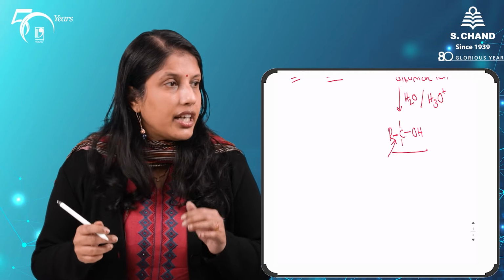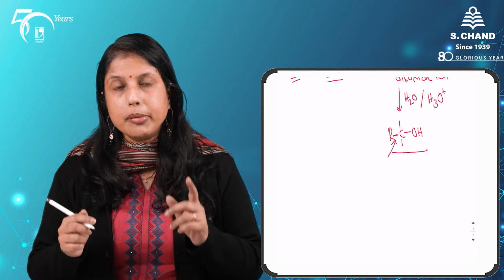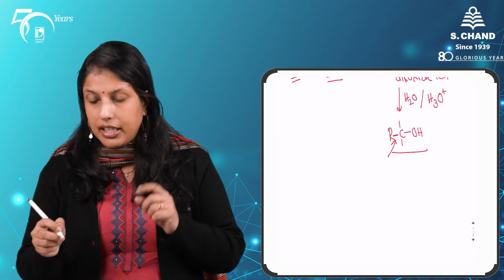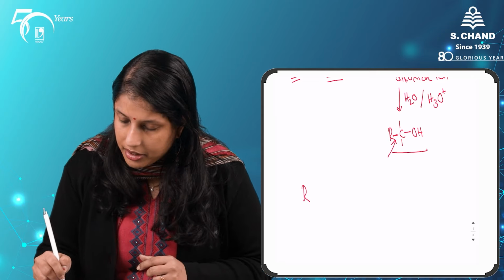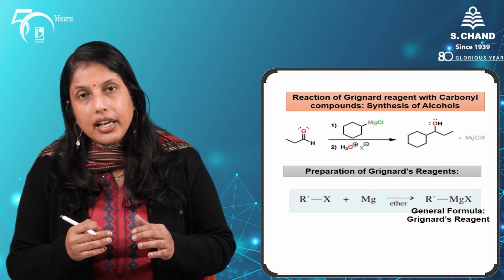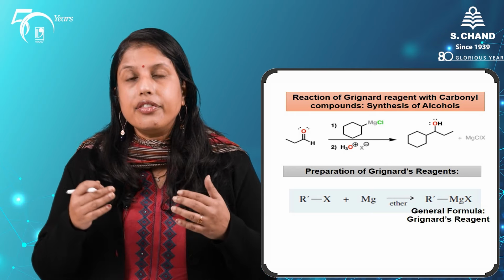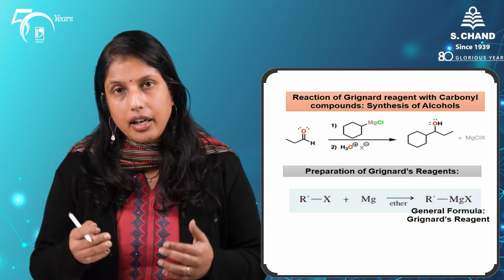So, in general, compounds like our Grignard reagents, remember our organometallic reagents, RMgX, can add to our carbonyl compounds to form the corresponding alkoxide ions, which can then be protonated to give our alcohol.